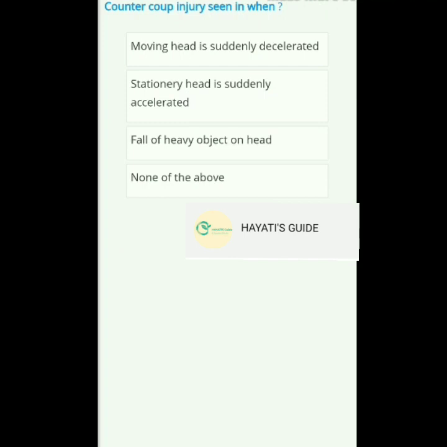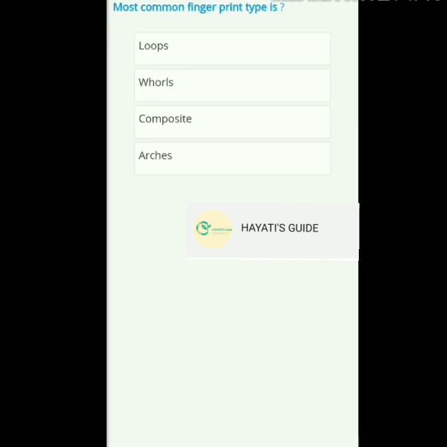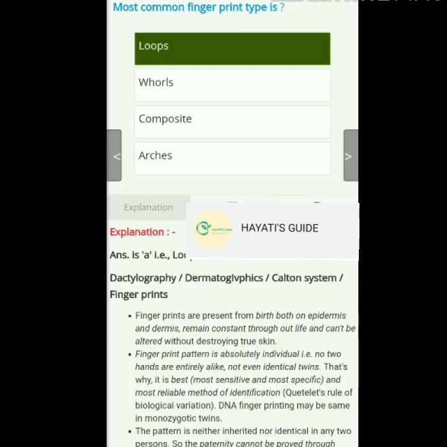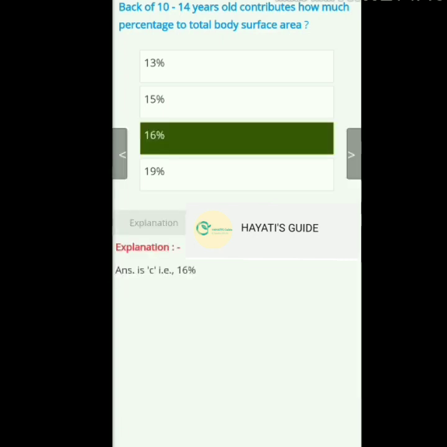So next question, countercoup injury is seen when? Options are as below. And the answer is when a moving head is suddenly decelerated. So next question, the most common fingerprint type is? And the options are loops, whorls, composite, arches. Answer is loops. Next question, the back of a 10 to 14 years old contributes how much percentage to total body surface area? And the answer is 16%.